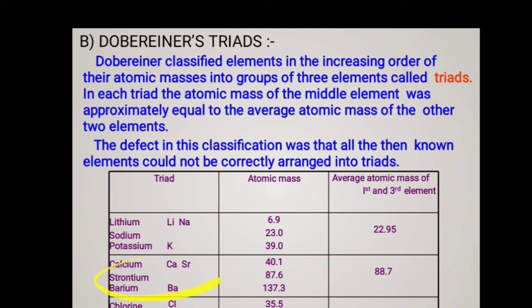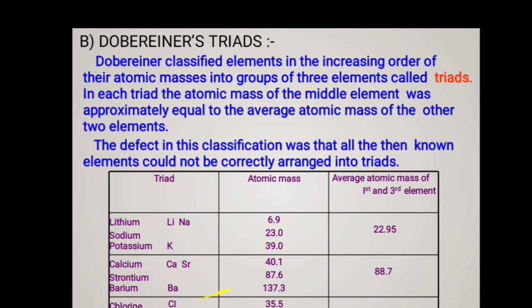Like that, another set is calcium, strontium and barium. The atomic masses of calcium and barium are added together and divided by 2, and we get the atomic mass of strontium. Again, the third set is chlorine, bromine, iodine.